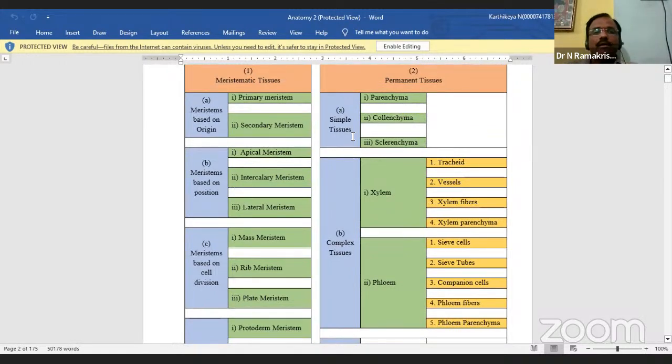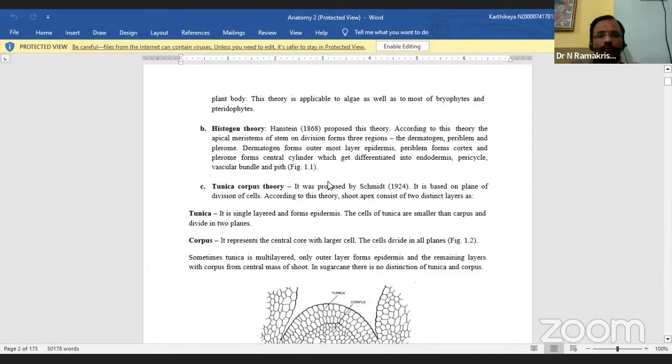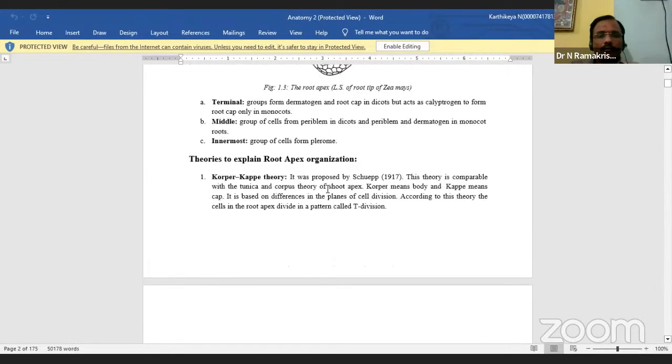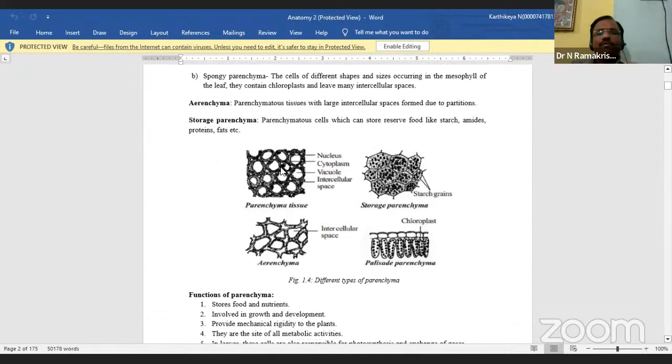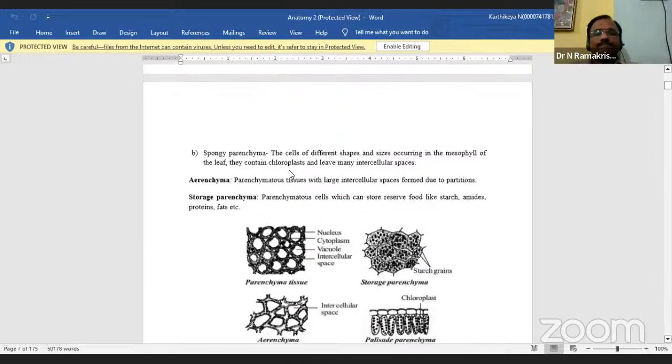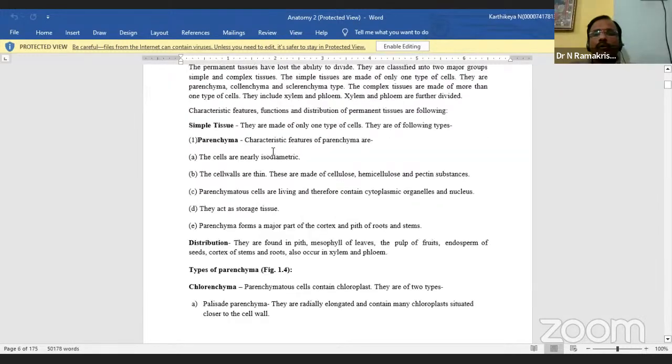Where is the parenchyma? Now you see here, this one. Visible? Yes, parenchyma.